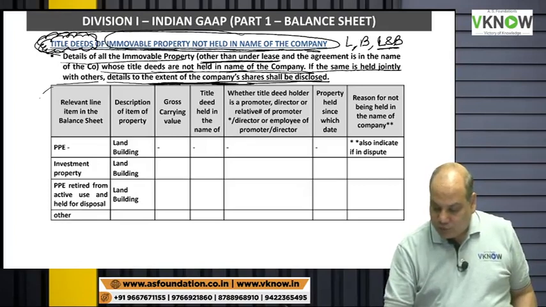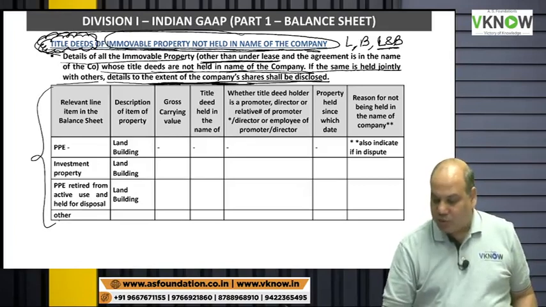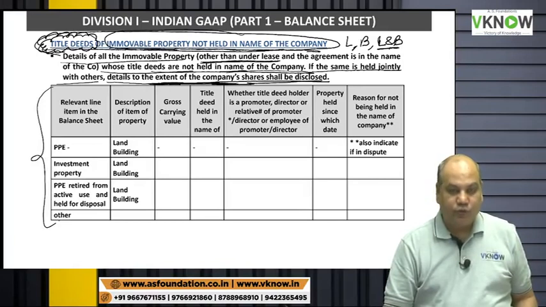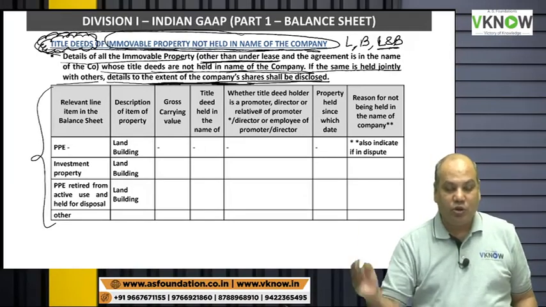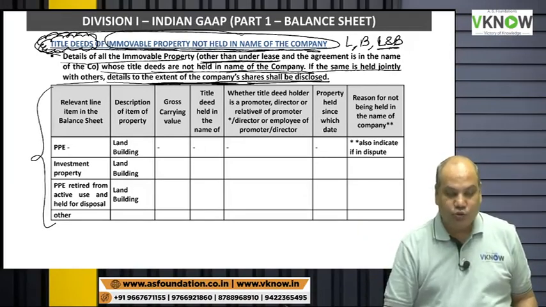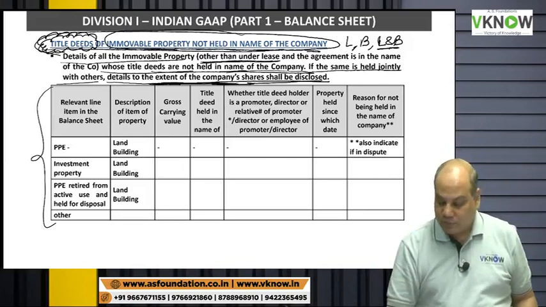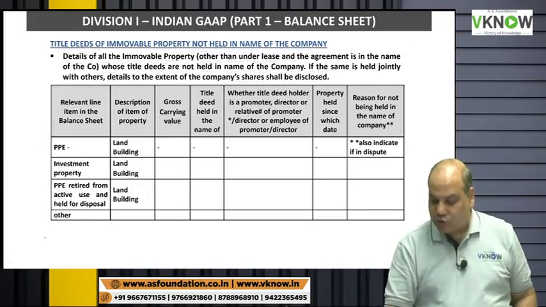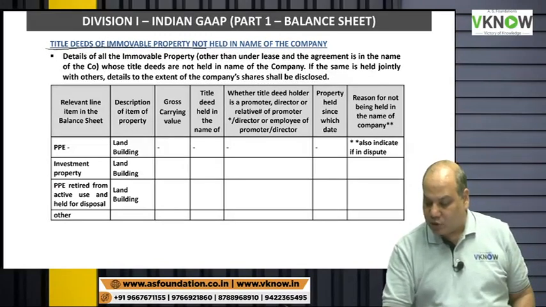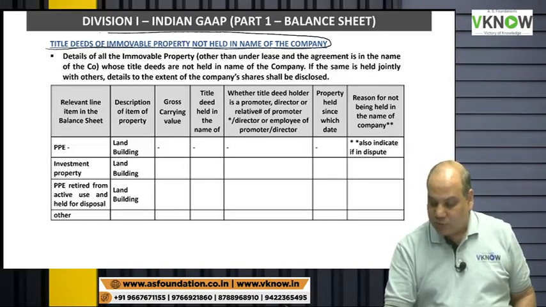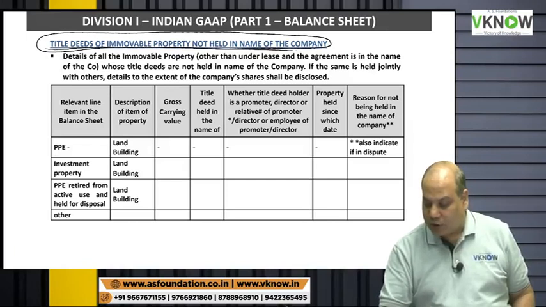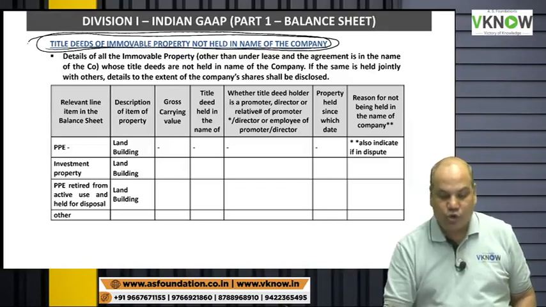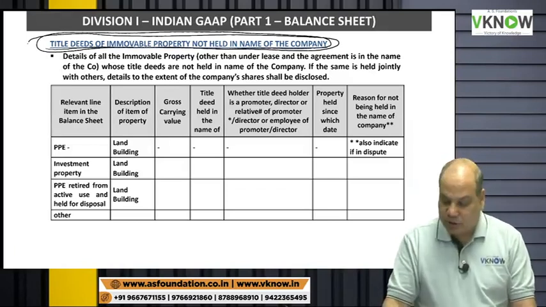Now, students will ask, am I supposed to remember all this? Of course, you are supposed to remember. You are the student. So what will the question in the exam be? What are the disclosure requirements of Schedule 3 with respect to title deeds of immovable property not held in the name of the company?